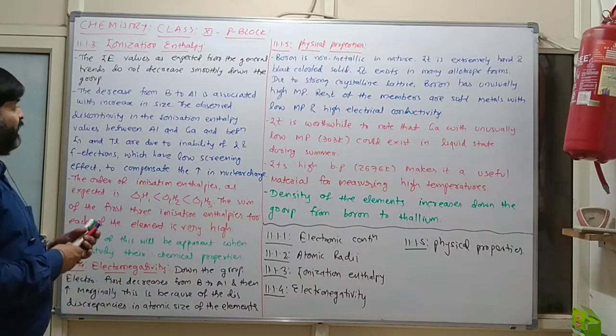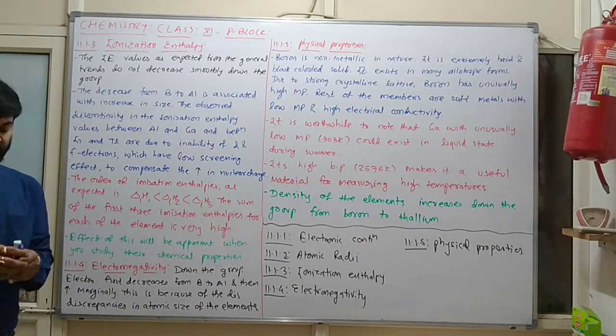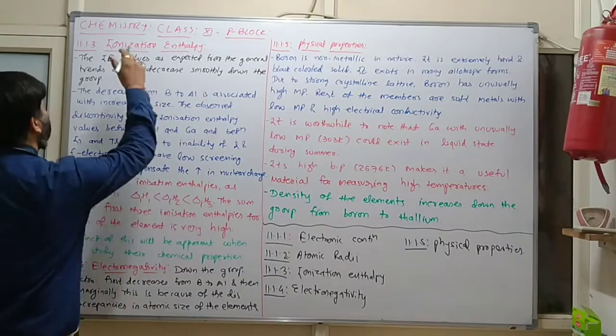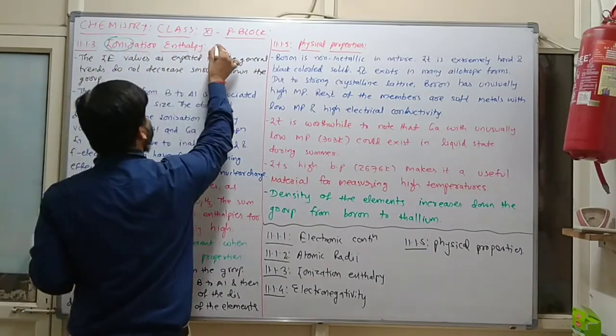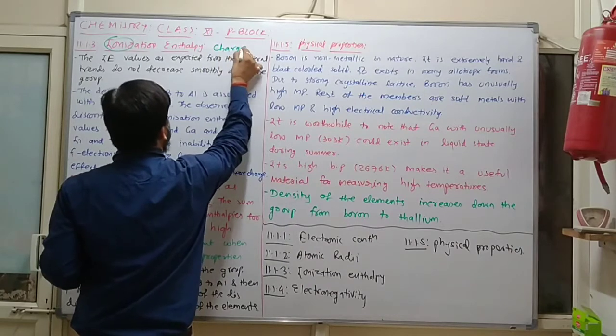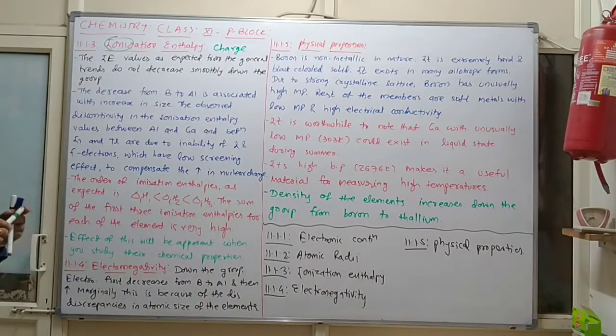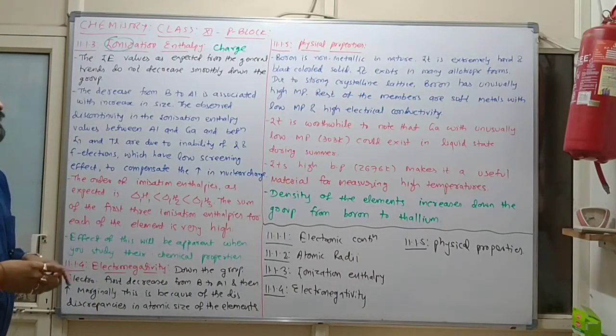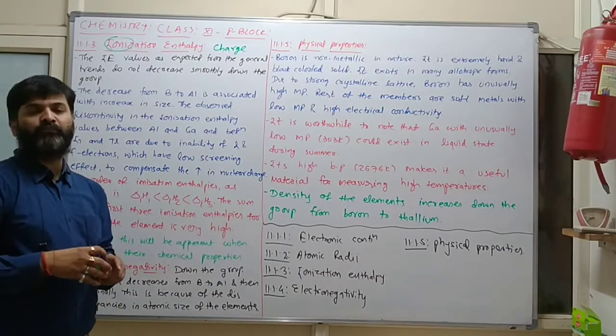So what is ionization? Ionization is related with respect to charge. So charges are either positive or negative. Complete information is given in chapter number 3.